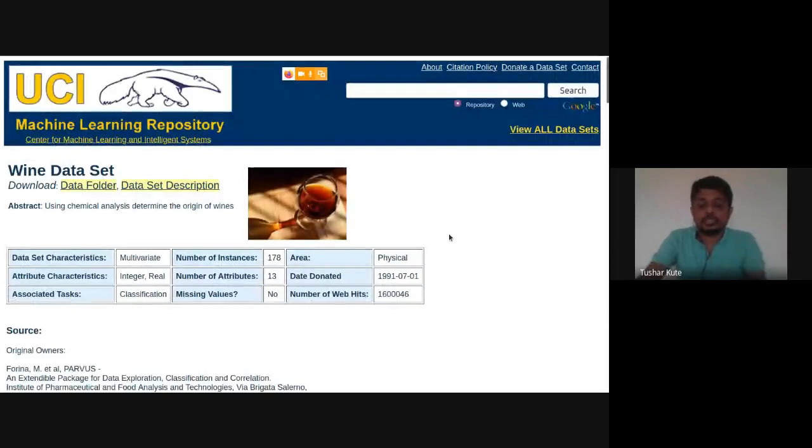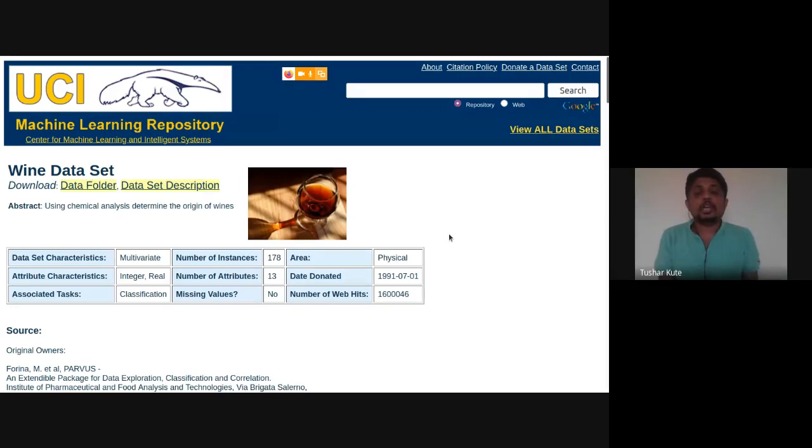Data we can retrieve from these, and these are the standard ones. Public repositories are there, but if you want to focus on a specific kind of data, we have to use that specific website. Let's say, for example, I want to check Indian Premier League information, like all the matches, balls played, batsman information, bowlers information.